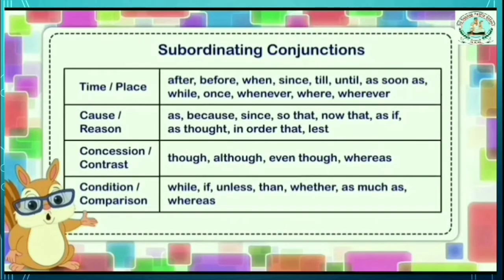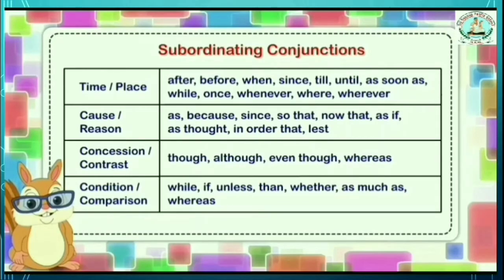So here the following words are called subordinating conjunctions. They have been listed alongside their categories. Look at the first column: time or place.